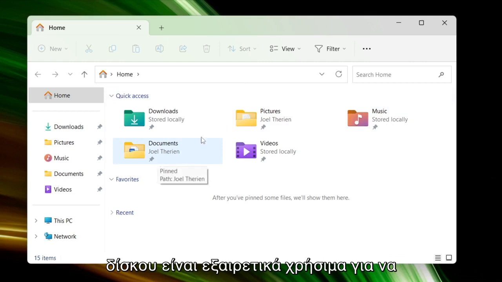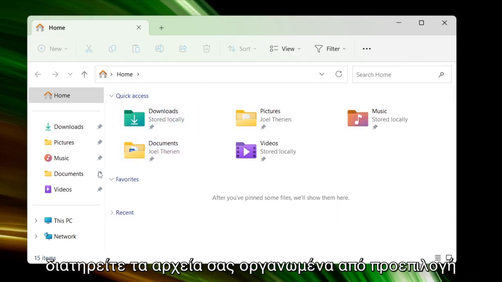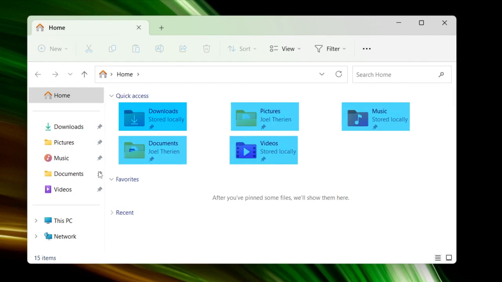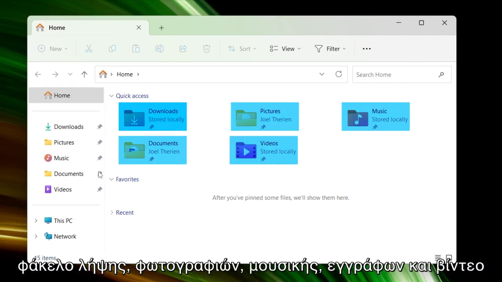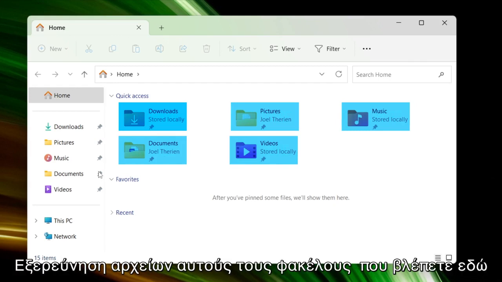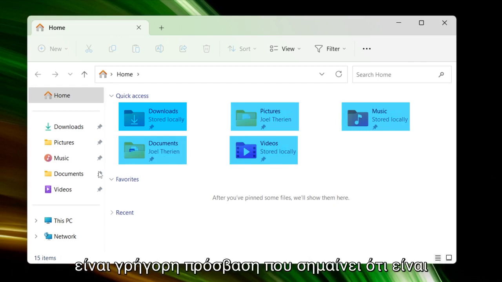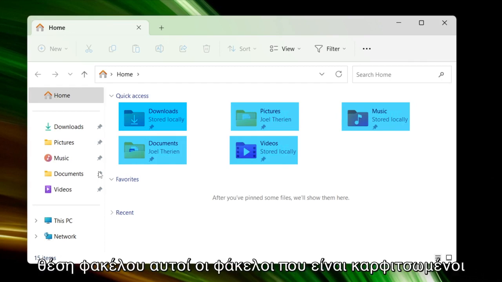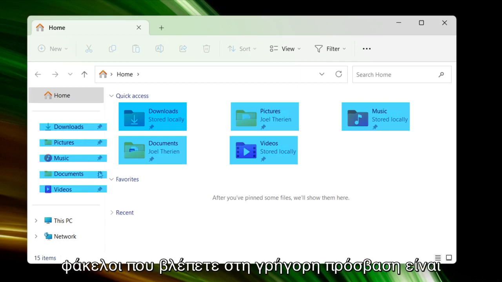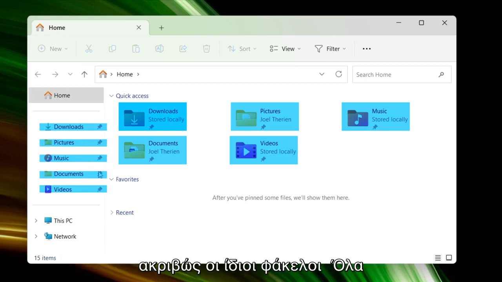Folders are extremely useful for keeping your files organized. By default on Windows, each user is going to have a downloads, a pictures, a music, a documents, and a videos folder. And by the way, when you first open File Explorer, these folders that you see here are quick access, meaning that they're just shortcuts to the real folder location. These folders that are pinned here on the sidebar are also shortcuts.